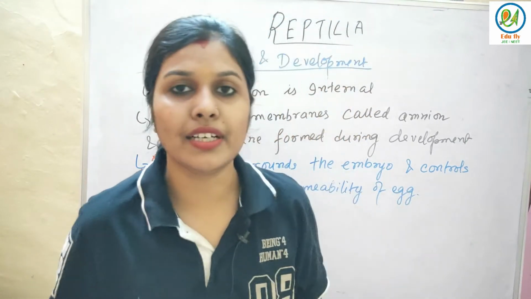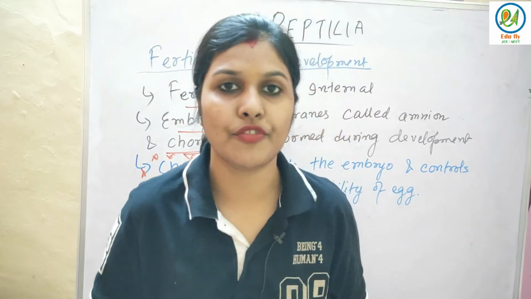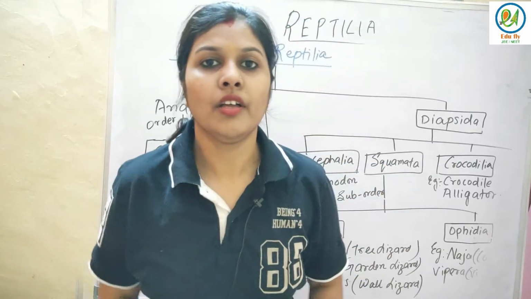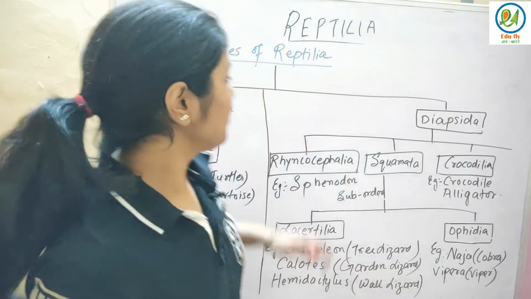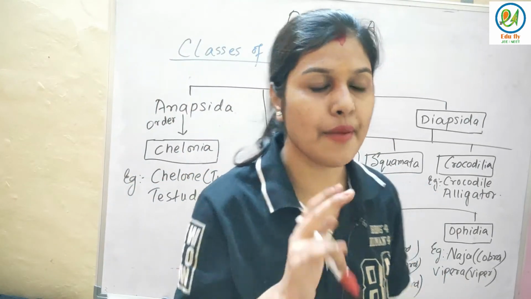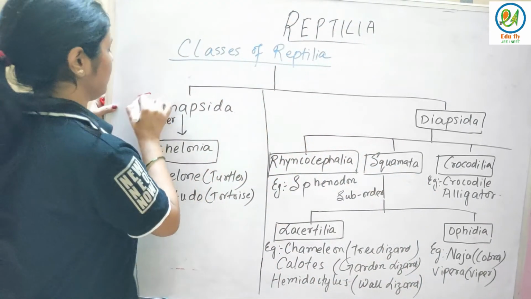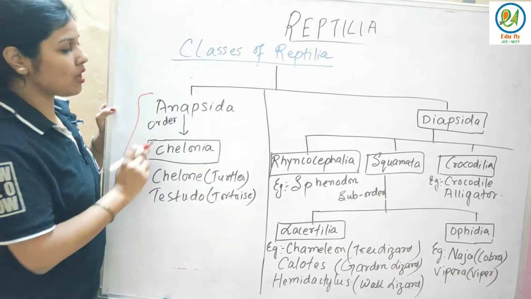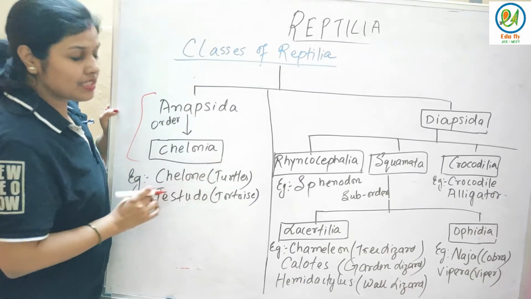Now we'll see about the classes of Reptilia. What are the different classes of Reptilia? See, Reptilia are divided into two classes. One is Anapsida and the other is Diapsida. Anapsida, this is the order: Chelonia is the order of Anapsida, and the examples you have to remember.